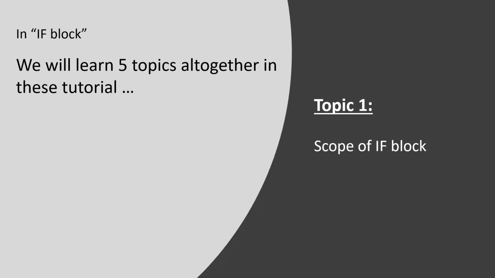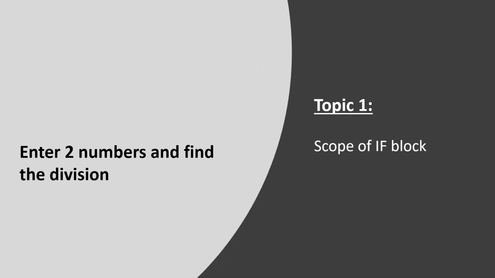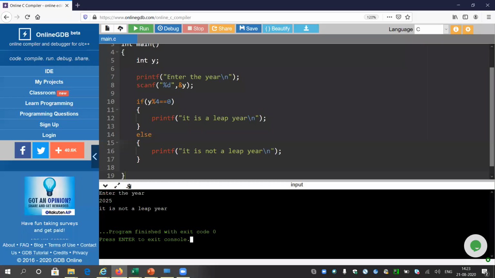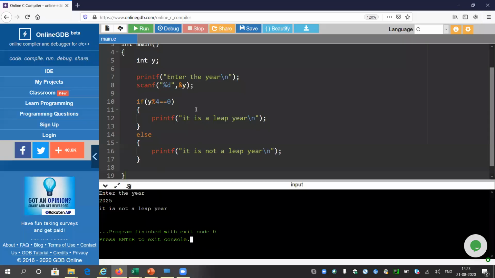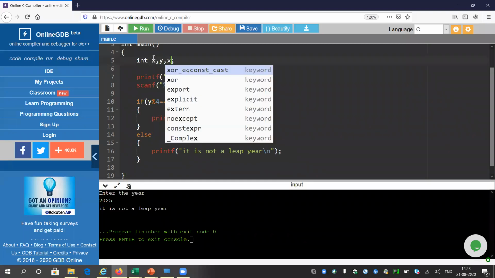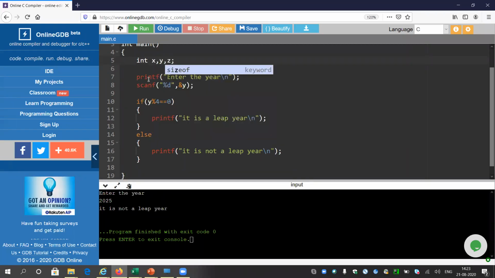Okay, so the first topic is the scope of the if block. Suppose we do the same problem, like enter two numbers and find the division. It will be better to say we will enter two numbers and find the division of the largest number by the smallest. So I will take two variables x, y, and a third one to hold the answer.